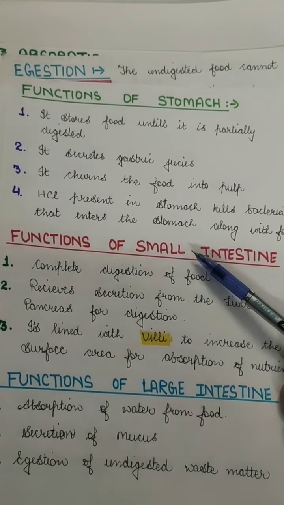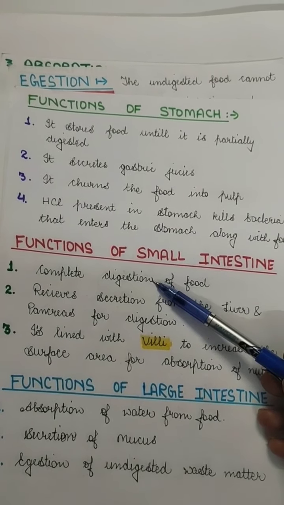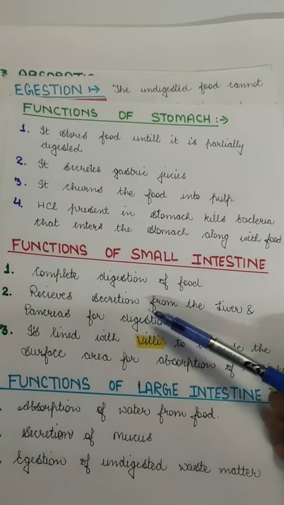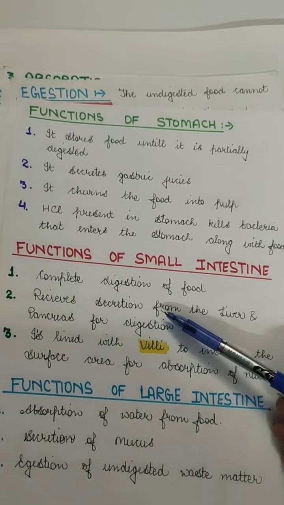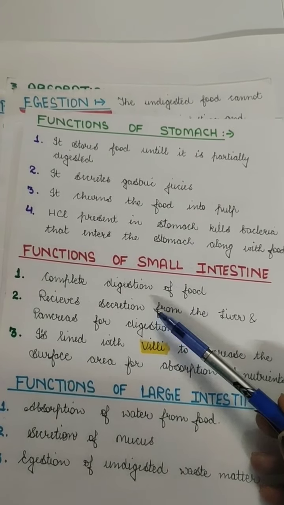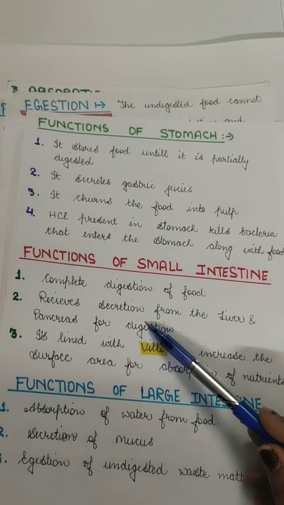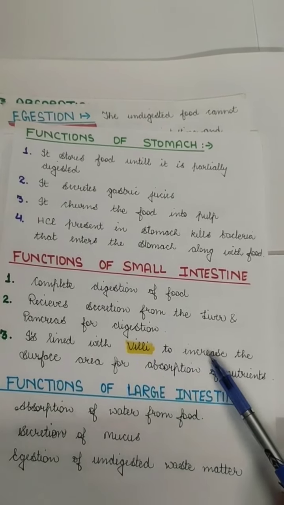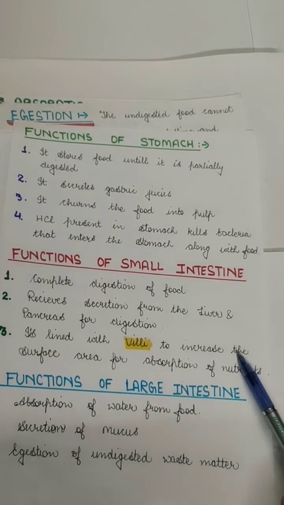Then the function of the small intestine. It is the site of complete digestion of food. It receives secretions from the liver and pancreas for digestion. The bile and the pancreatic juice enzymes are secreted into the intestine, where the food is digested. It is lined with villi, which increase the surface area for the absorption of nutrients.